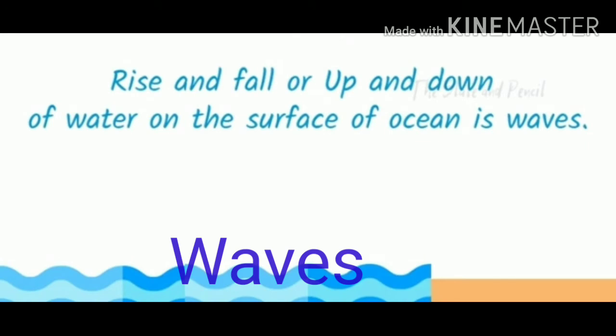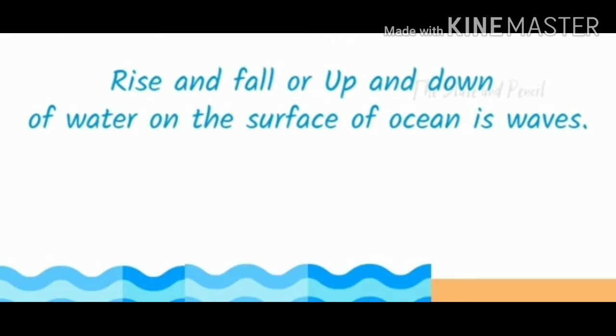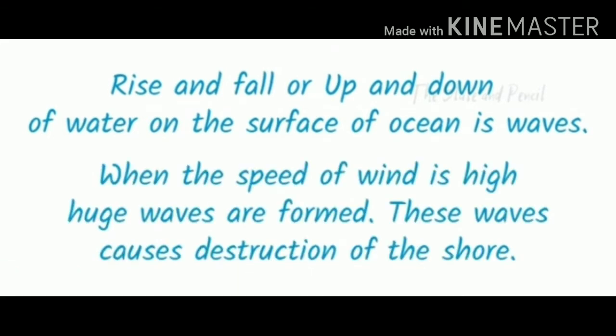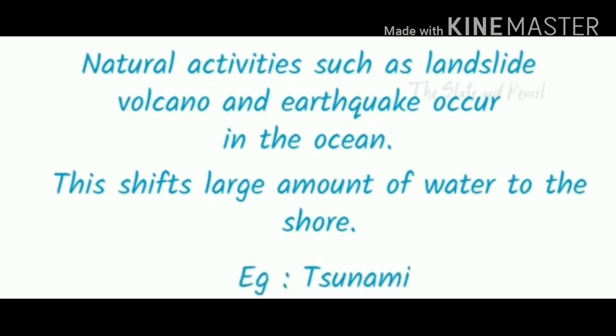Let us know about the waves. The rise and fall, or up and down, of water on the surface of oceans is called waves. These waves of the oceans are the result of blowing wind. During a storm, the winds blow at very high speeds and form huge waves, and these waves cause destruction of the shores. Natural activities such as landslides, volcanoes and earthquakes occurring in the ocean result in shifting a large amount of ocean water to the shore.